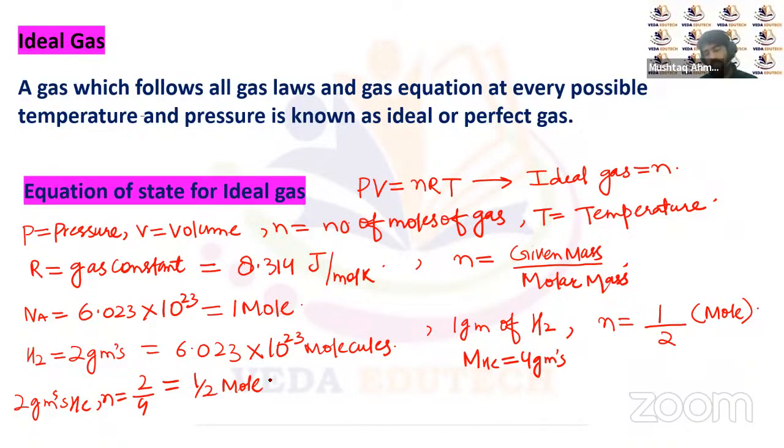So this is how we define the molar mass. The molar mass of oxygen will be 32 grams. So 1 mole of the oxygen molecule will have a mass equal to 32 grams. So this is how we define n, that's the number of moles.